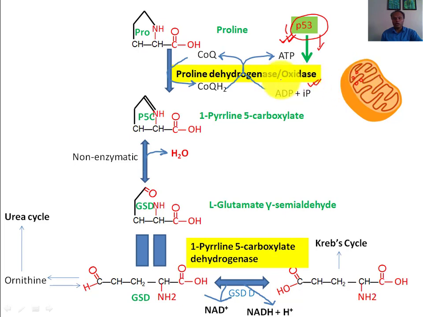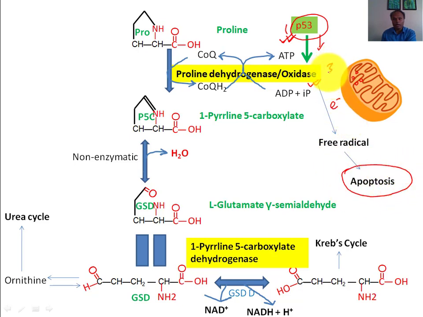And now this proline dehydrogenase, what will it do? It will convert more proline into P5C, thereby releasing more electrons, and more electrons mean more free radicals. More free radicals are linked to apoptosis. This is the 3rd part. We will see the answer to this question again. We will explain more about how this enzyme is linked to apoptosis. Now let me answer this 4th question.